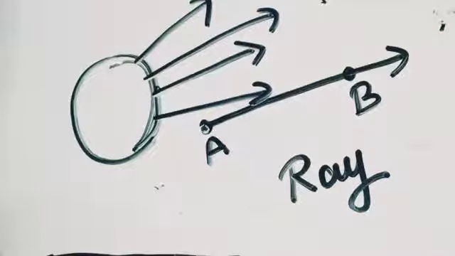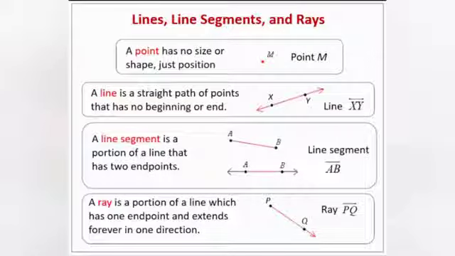I hope everything is clear to you. Let's have a quick recap. A point has no size or shape, just a position. A line is a straight path of points that has no beginning or no end. As you can see in the image, XY is a line. To name a line, you have to write down the alphabets and draw a small line with arrows on it. XY is named as XY with a small line with arrows. Please do remember this, you have to draw arrows to mark it as a line.